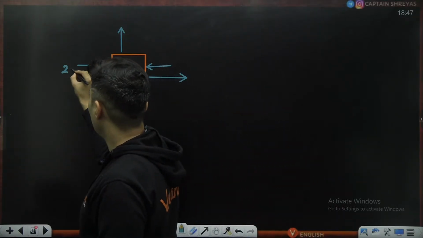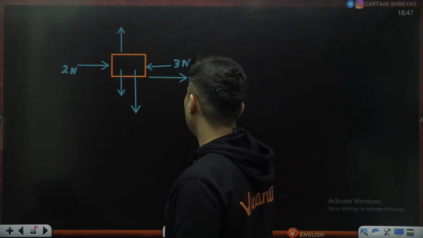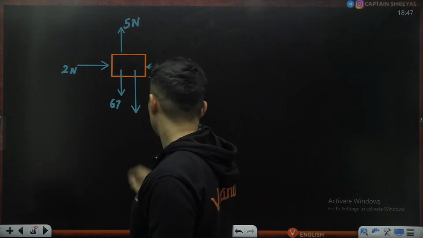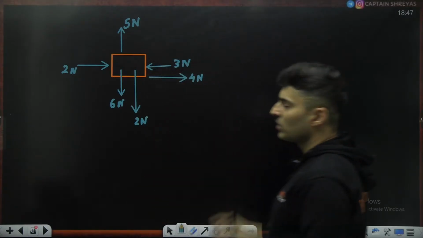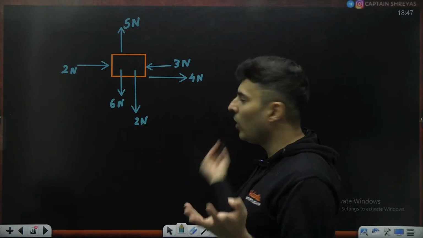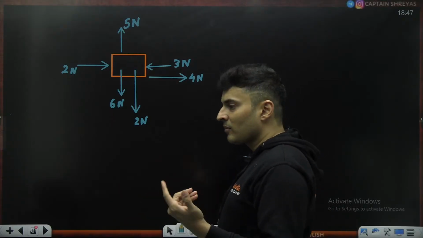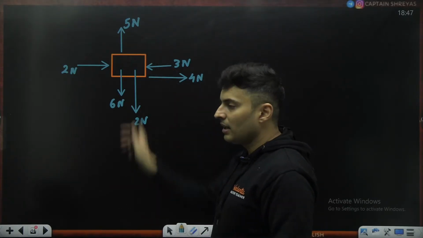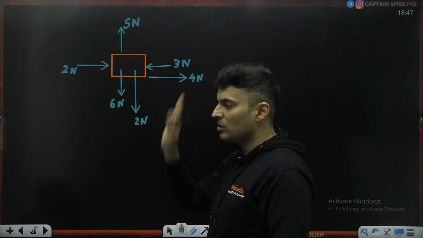Let's say this is 2 Newton. Let's say this is 3 Newton. Let's say this is 4 Newton. Let's say this is 5 Newton. Let's say this is 6 Newton. Let's say this is 2 Newton. Now I ask you, can you find out the net force because of all these forces acting on this box? Obviously we can, but what will we do? To simplify, to solve it quickly, whatever is there in the upward, downward, we will solve it separately. Whatever is there in the left, right direction, we will solve it separately.